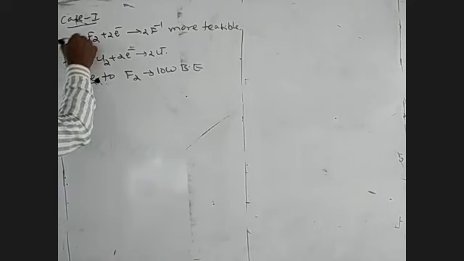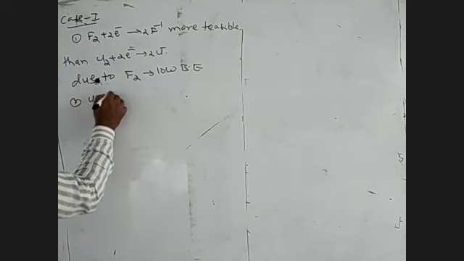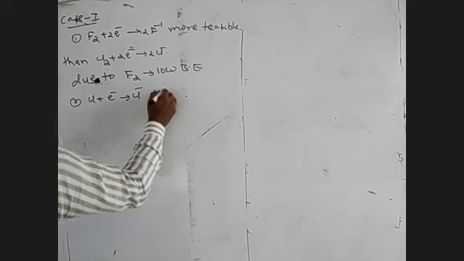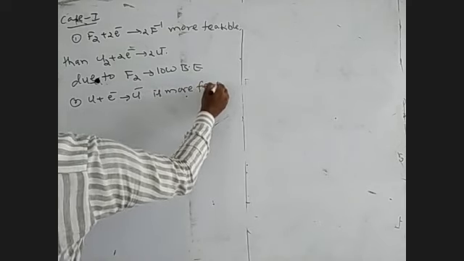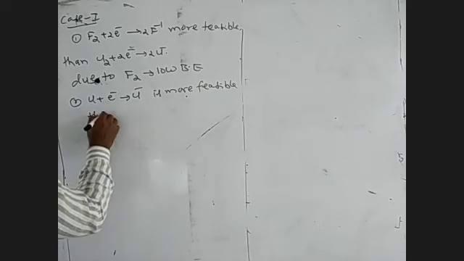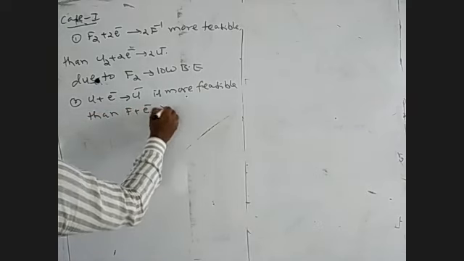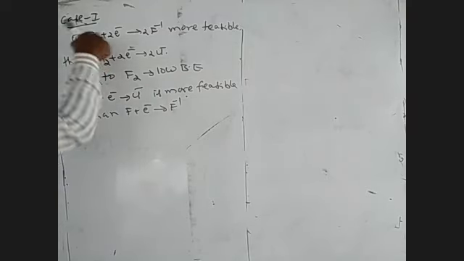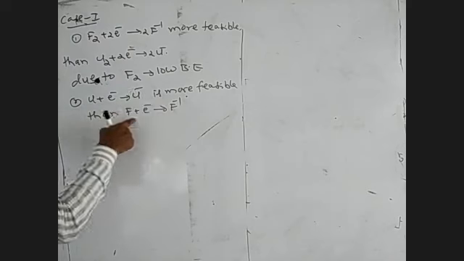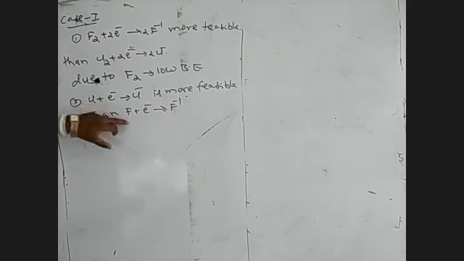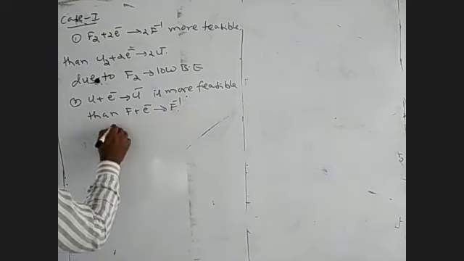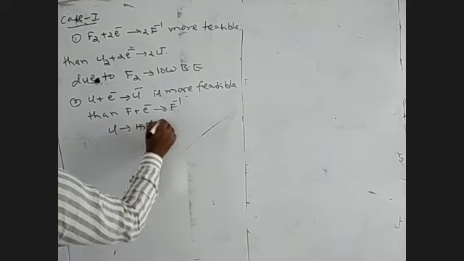This is the one point. The second point: Cl plus e minus gives Cl minus is more feasible than F plus e minus gives F minus. Here, the reason is that after breaking F2, the electron has to act. In the first one it is taken in the molecular state, and in this one it is taken in the atomic state. Cl plus e minus gives Cl minus is more feasible than F plus e minus gives F minus due to Cl having high electron affinity.